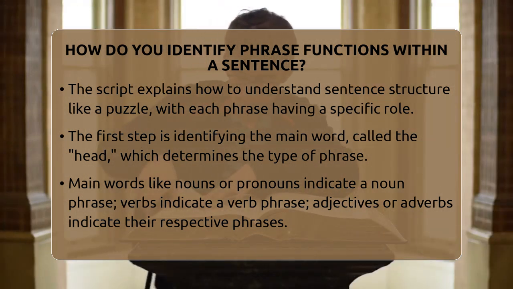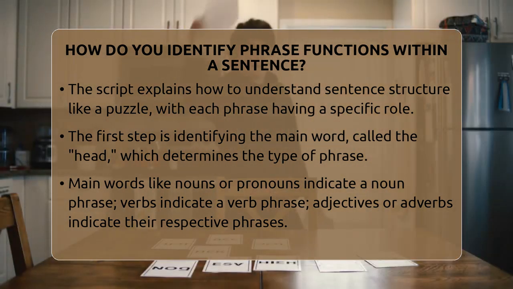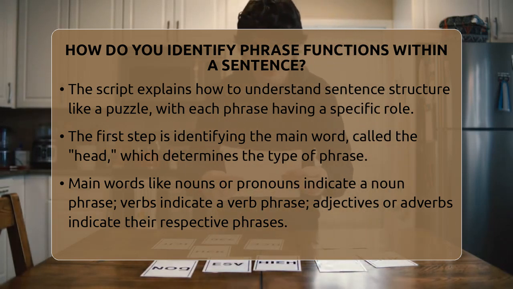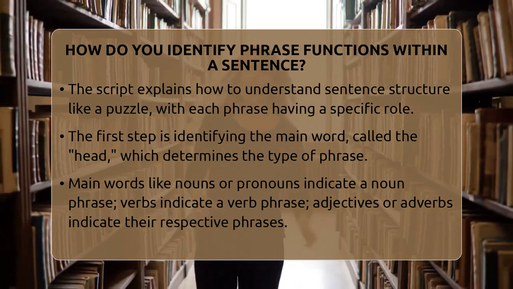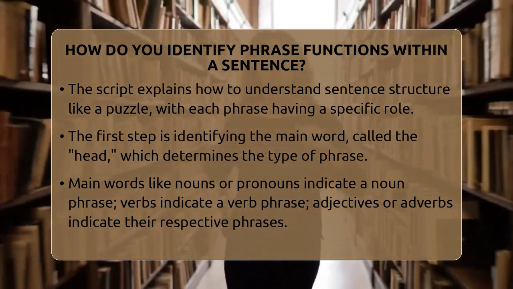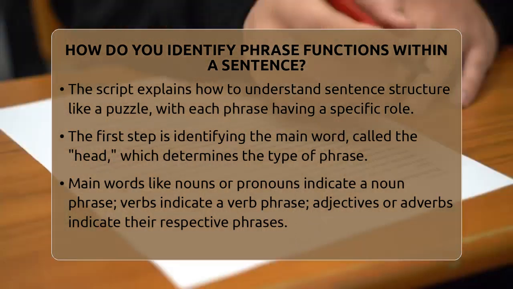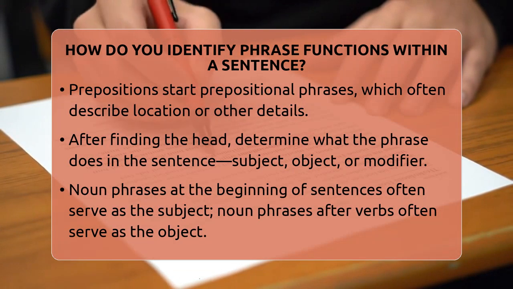When you look at a group of words, the first step is to find the main word that tells you what kind of phrase it is. This main word is called the head. For example, if the main word is a noun or pronoun, the phrase is a noun phrase. If it's a verb, then it's a verb phrase. If it's an adjective or adverb, then it's an adjective or adverb phrase. Prepositions also start prepositional phrases. Once you find the head word, you can figure out what the phrase does in the sentence.